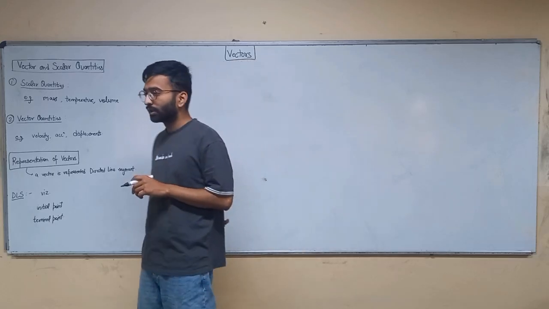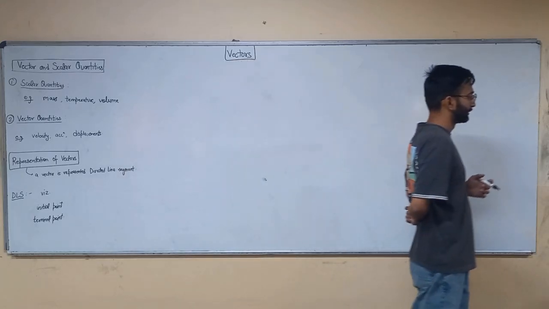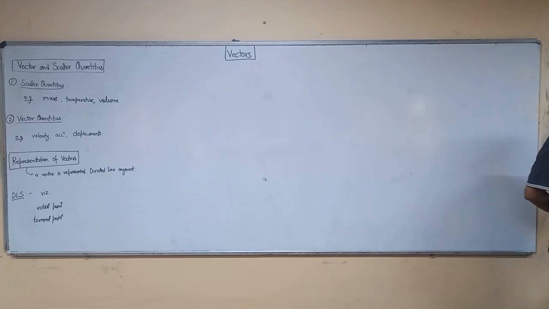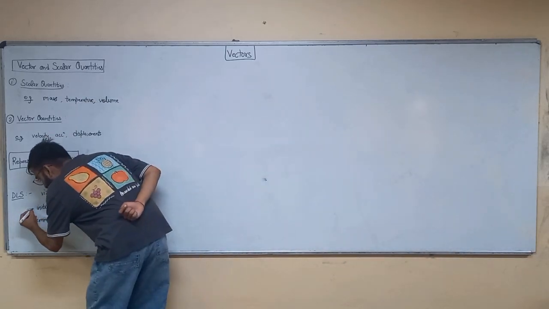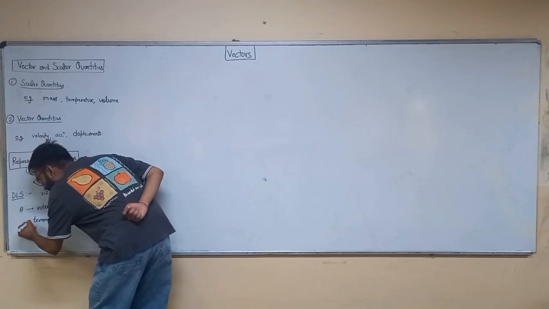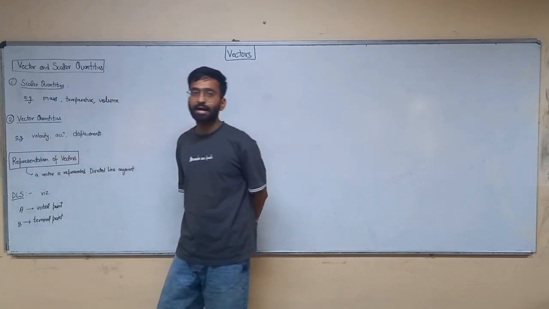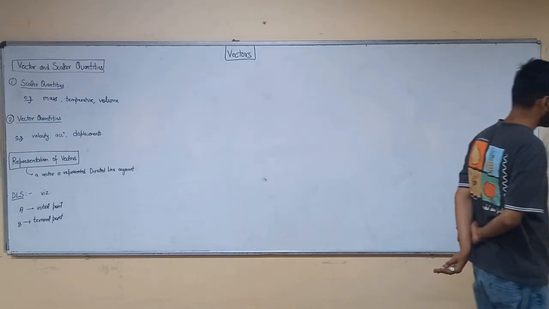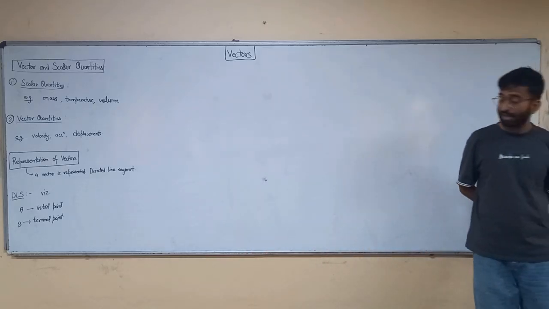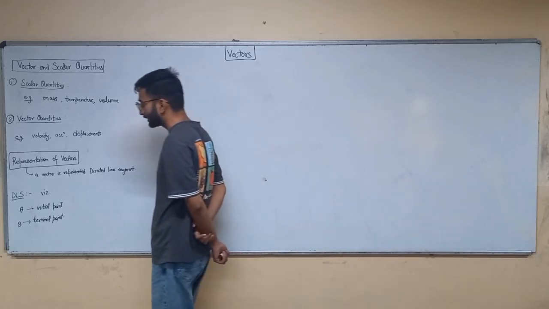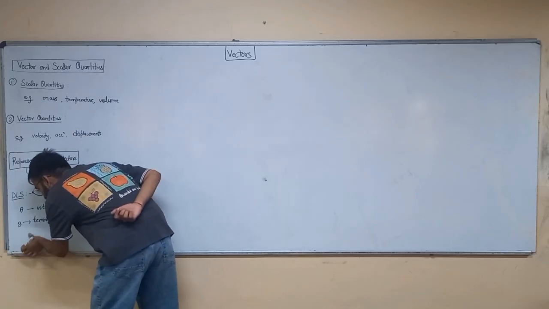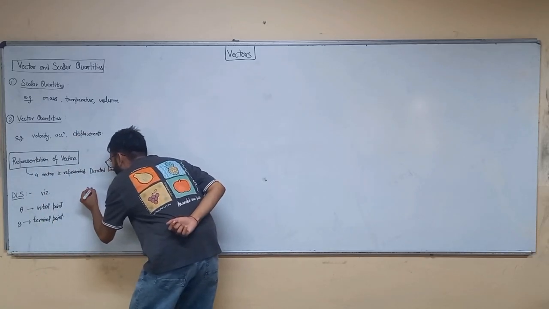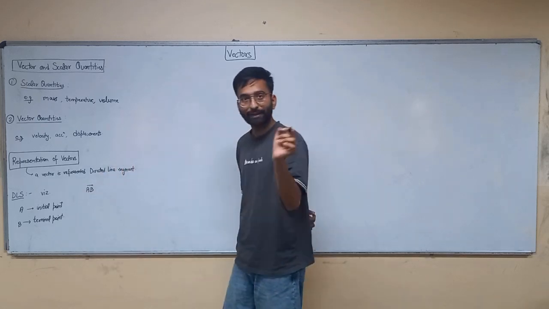Write ahead. A DLS, directed line segment, with A as initial point and B as terminal point can be written as AB vector, with an arrow drawn over AB.